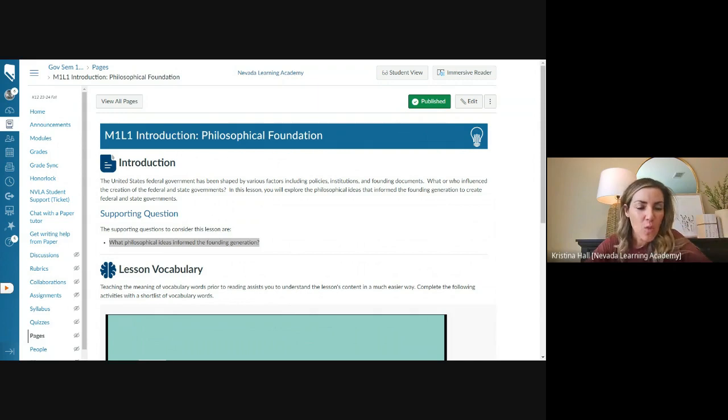So the question is, what philosophical ideas informed the founding generation? So we're going to be looking at different documents and people and ideas today, and then mostly on Thursday, that then form that Declaration of Independence to officially basically go to war with Britain and break up with the most powerful nation in the world at the time. The British Empire in the 1700s was the largest, most powerful empire in the world. So picking a fight with the most powerful empire in the world, that takes some guts. You got to be really mad.